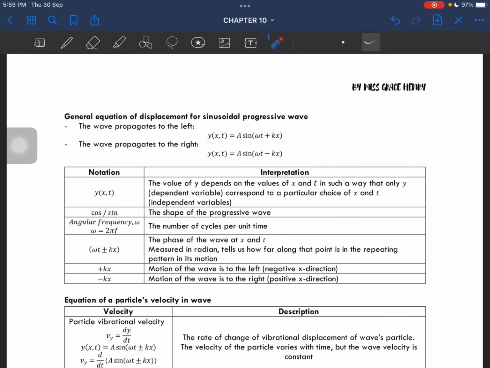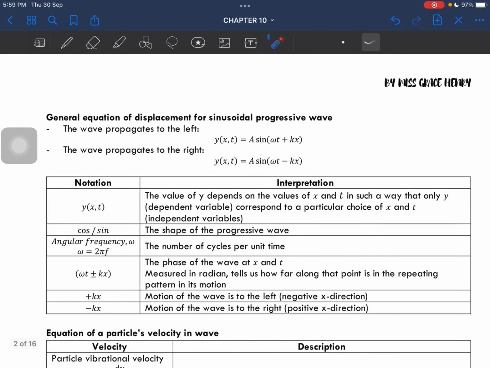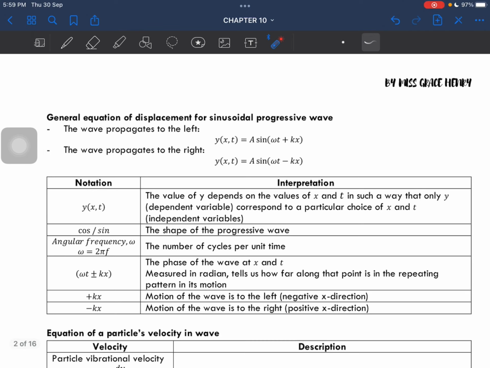Right, so this is the general equation of displacement for sinusoidal progressive waves. Okay, so we have two. One is where the wave is propagating to the left, motion there is to the left, and then this one is going to the right. Okay, the only difference is positive and negative here. So negative, it is reversed. Usually negative we say it is going to the left, but this one is going to the right.